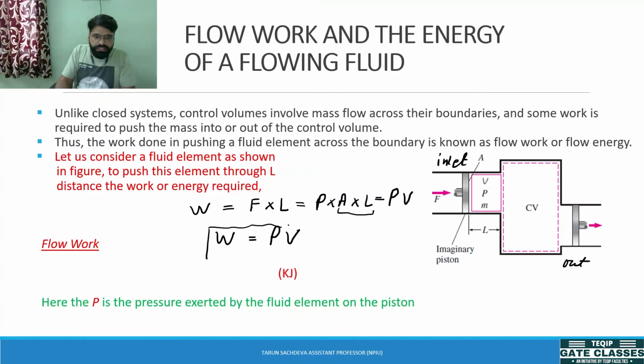So this is termed as the flow work. Flow work is the energy which is coming into the control volume in the form of work, because the fluid is crossing the boundary and has energy in terms of work. So this is known as flow work and the unit is given by kilojoule.